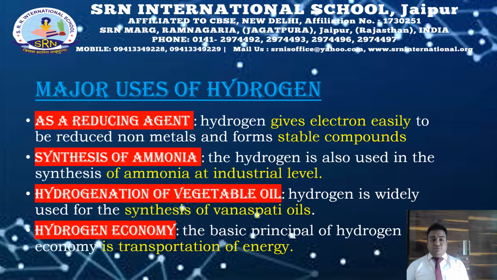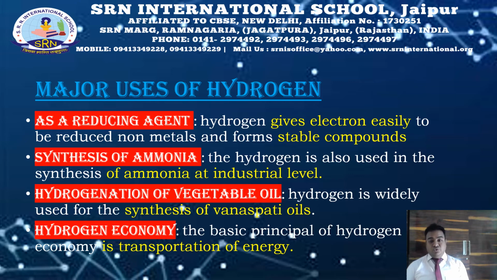Now let us come to the major uses of hydrogen. It is a very important reducing agent. That means it easily gives its electron. That is, it can be used to reduce non-metals to form stable compounds. It is also used in the synthesis of ammonia. Do you remember Haber's process? Yes, children, where it combines with nitrogen to form ammonia, that is NH3, which is a very important component for the formation of urea, which is used in fertilizers.